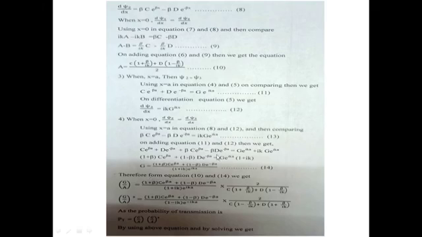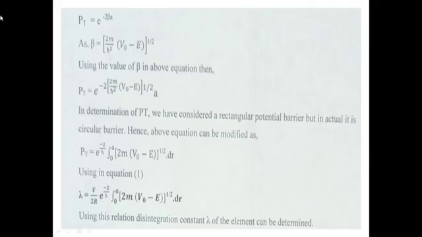Therefore, from equations 10 and 14, we get these two equations, and the probability of transmission, that is Pt, is equal to g/a times its conjugate, g*/a*. By using the above equations and solving, we get Pt is equal to e^(−2βa), as β is equal to [2m(V0 − E)/ħ²]^(1/2).